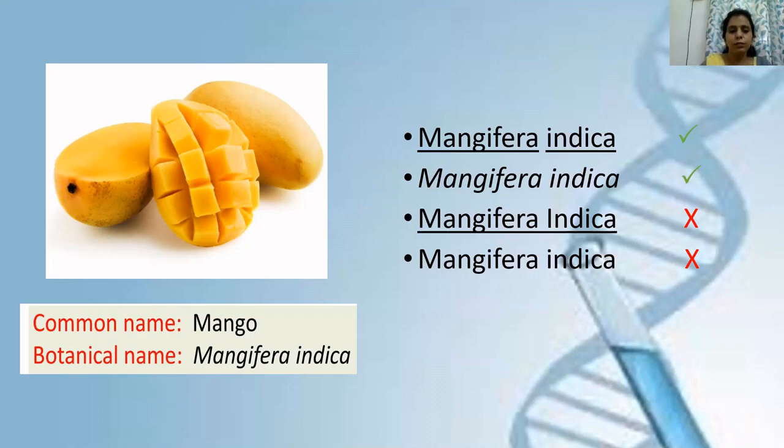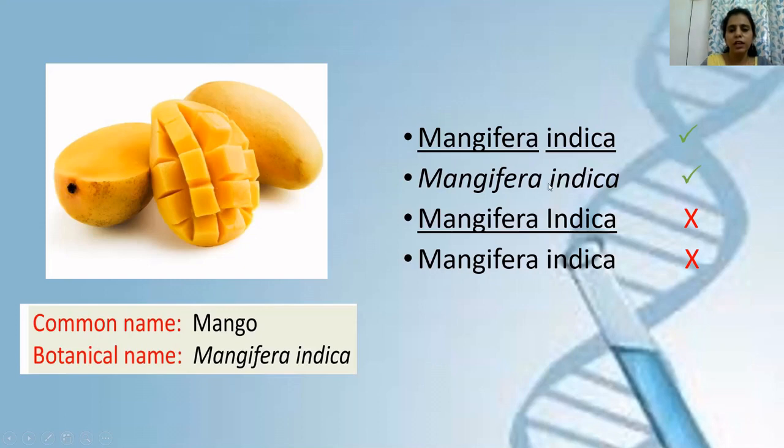Now look here, the scientific name of the mango fruit is Mangifera indica. If you look at the right side, in the first line, Mangifera is the genus and indica is the species. Mangifera should always start with a capital letter. Genus is always capitalized, and indica, the species, always starts with a small letter. This is a correct way of writing, because you're writing it in normal handwriting, plus you have to underline it separately.